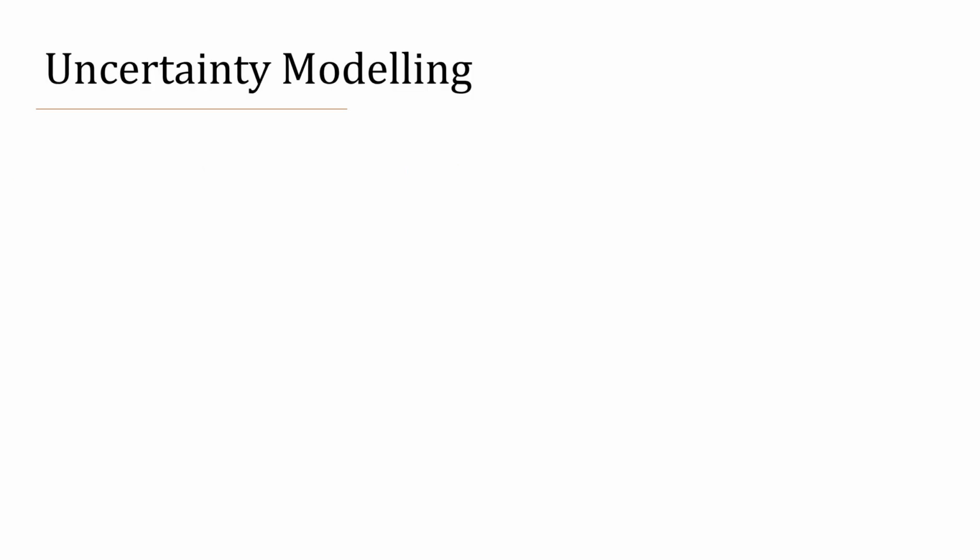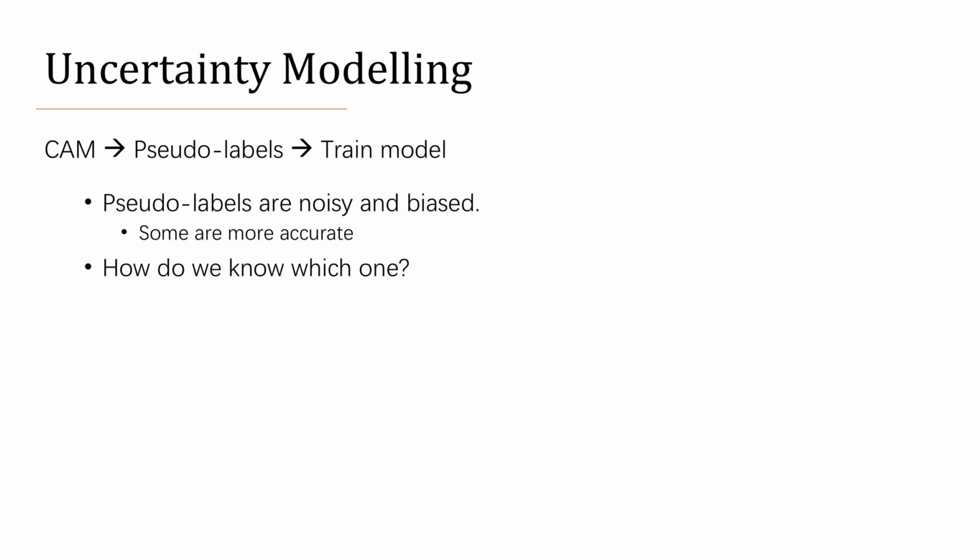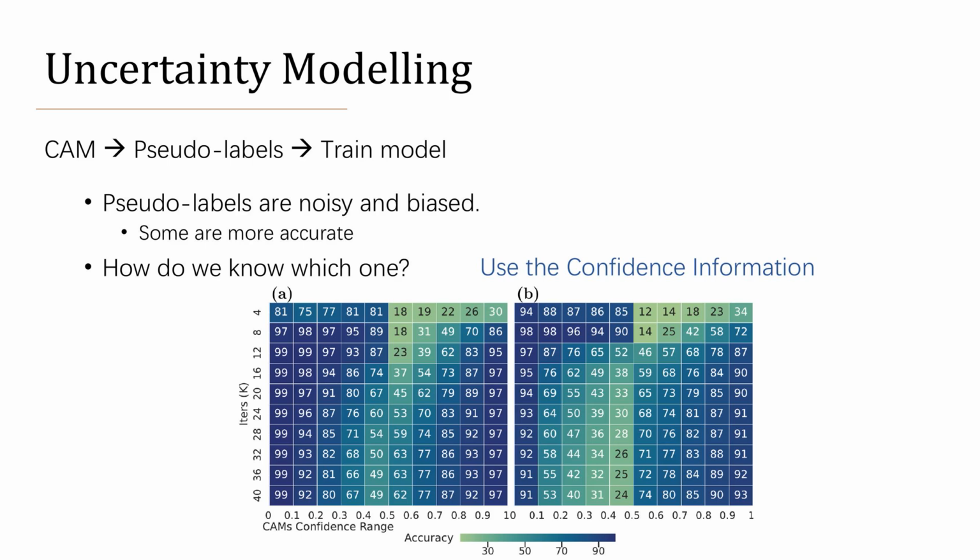We also introduce a technique that explicitly models the uncertainty. As we use pseudo-labels generated by CAM to train the model, the pseudo-labels are noisy and biased. Some of them are more accurate than the others. The question is, how do we know which pseudo-labels are more reliable? Our answer is to use the confidence information. We find the relation between confidence and accuracy. As shown in the heat map, if the CAM confidence is close to 1 or 0, it shows high accuracy.